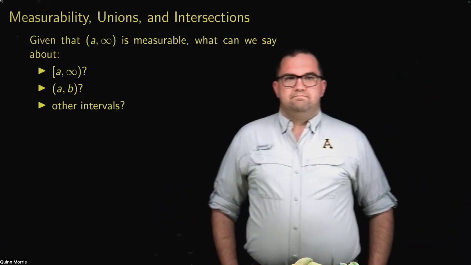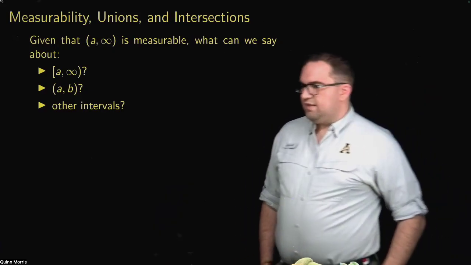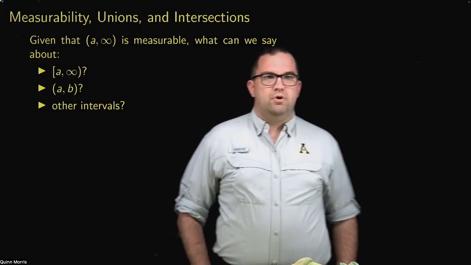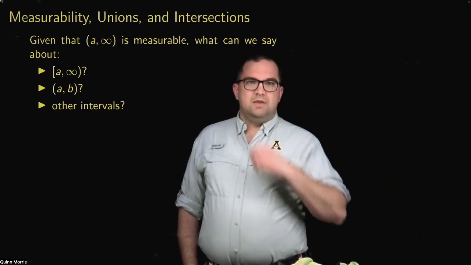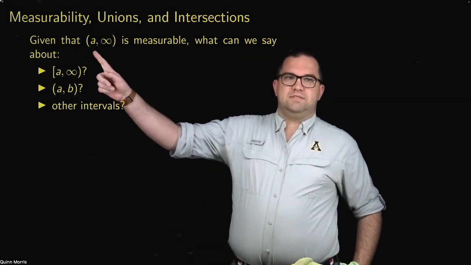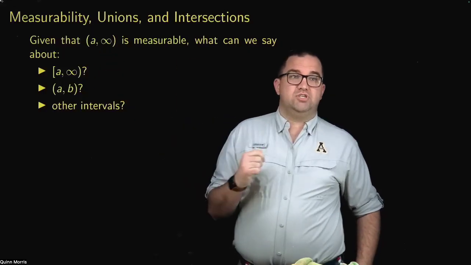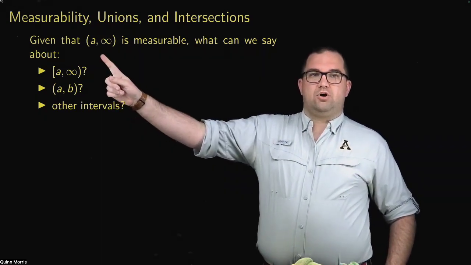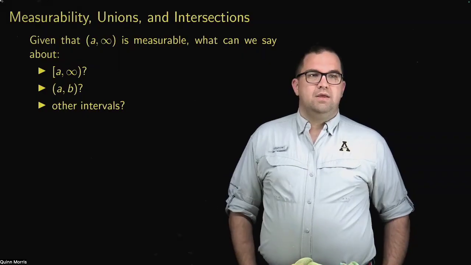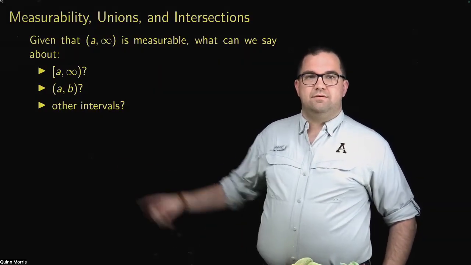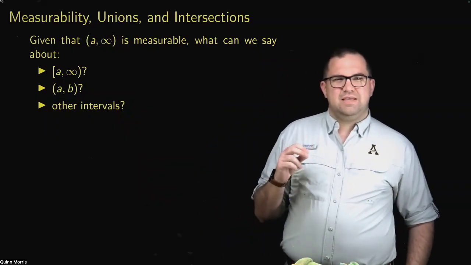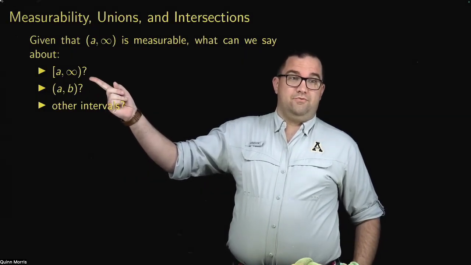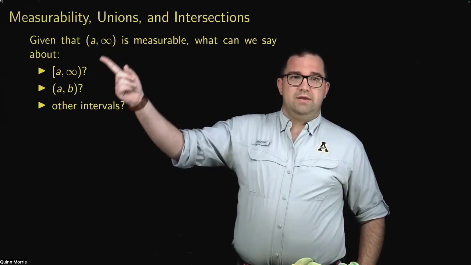Okay, well, let's think about that. Let's take the fact that we know that the interval A to infinity is measurable. What can we say about the following things? Well, first, what if instead of this being open at A, we changed it to closed? What I encourage you to do is go back and look at the proof that the open interval A to infinity is measurable, and ask yourself, at any point did we use the fact that this was open? No, the only fact we really used was that this was an interval. And this is also an interval. So this will actually work in exactly the same way.